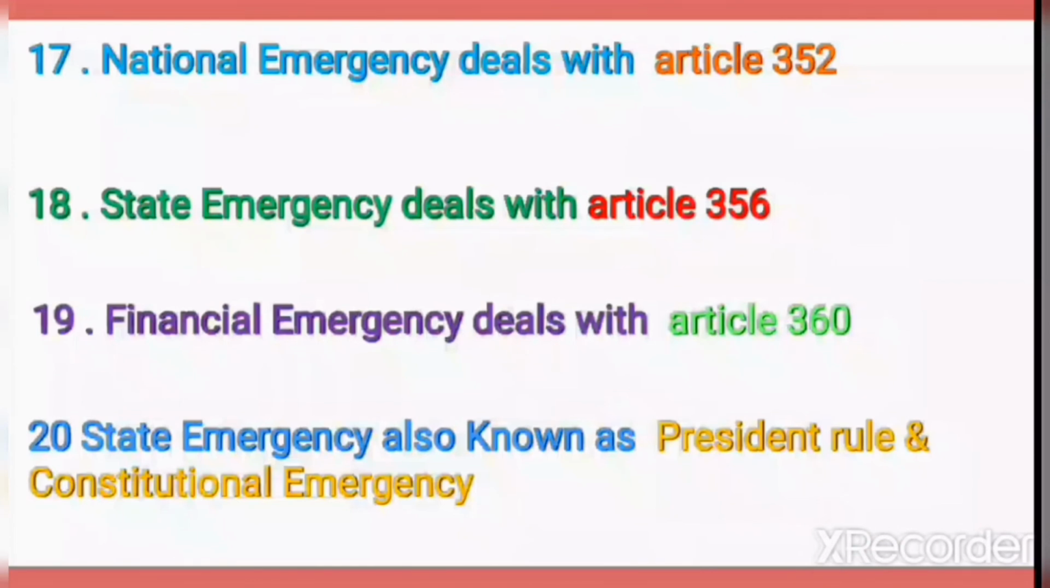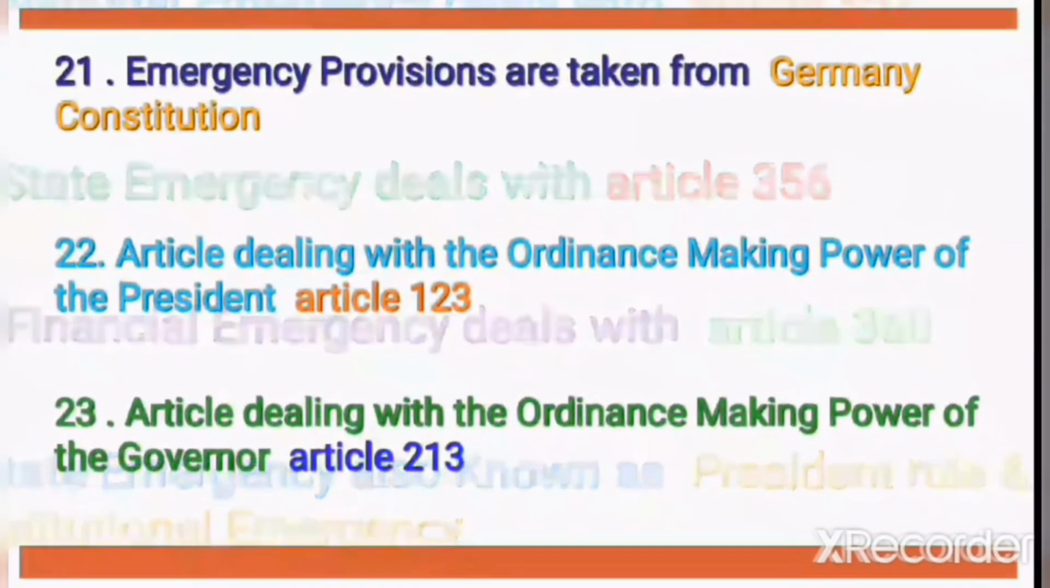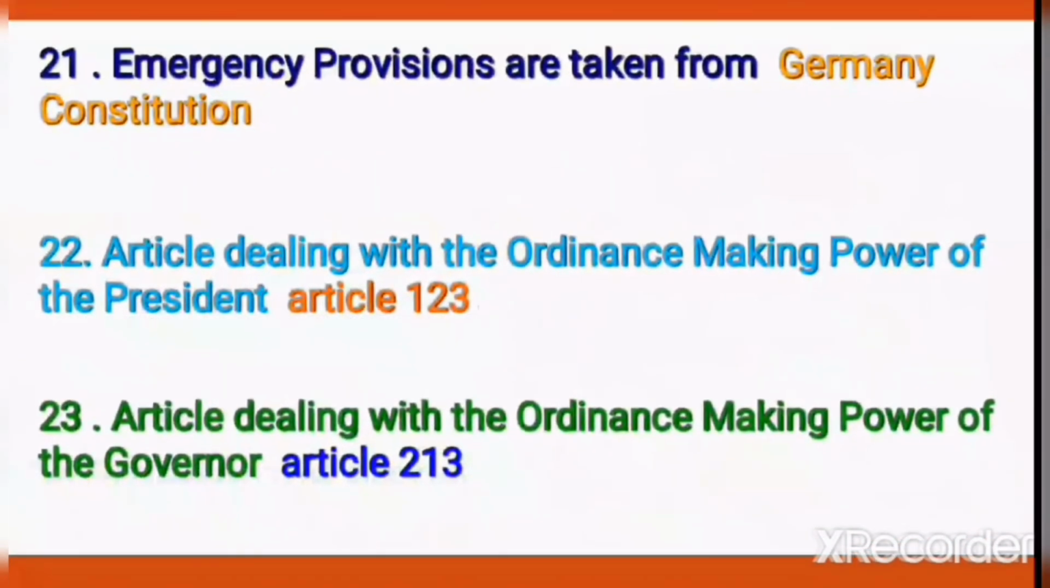Next one, national emergency deals with Article 352. State emergency deals with Article 356. Financial emergency deals with Article 360. Next one, state emergency is also known as president rule or constitutional emergency. Emergency provisions are taken from Germany Constitution.